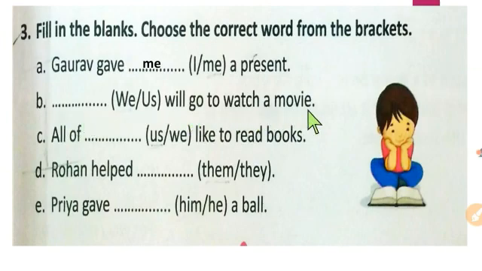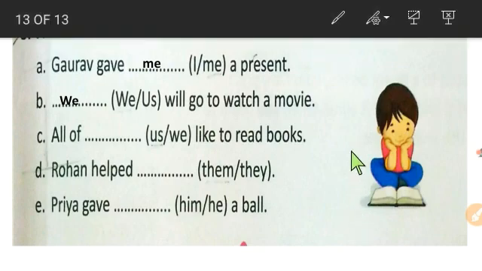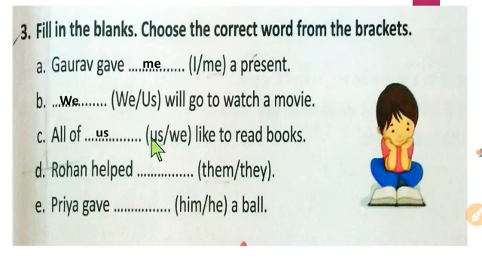C. Dash will go to watch a movie. Here you can see in the bracket we and us. And what do we write in the beginning of the sentence? A subject pronoun. And we is a subject pronoun. So we write here we. C number, all of dash like to read books. Here after a preposition what do we write? We write the object pronoun, and in the bracket us is an object pronoun, so we write here us. All of us like to read books.